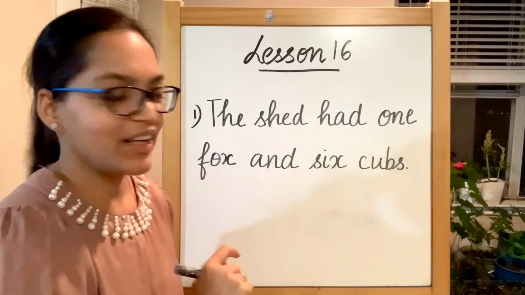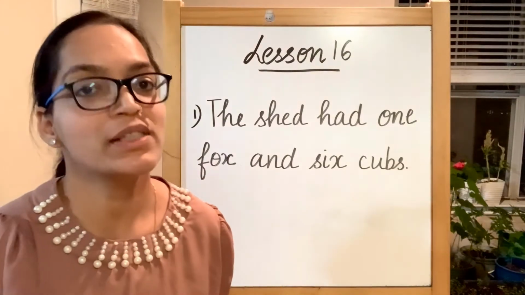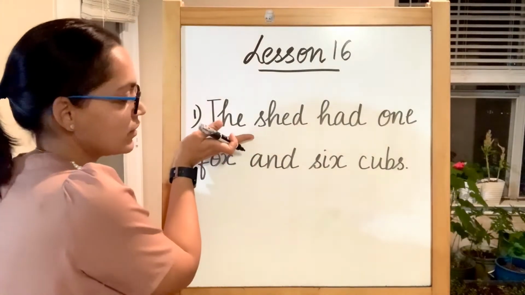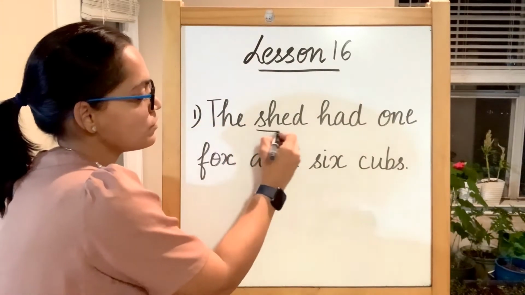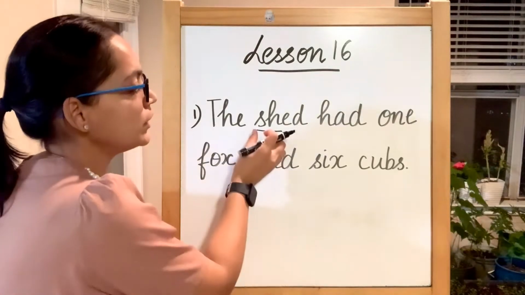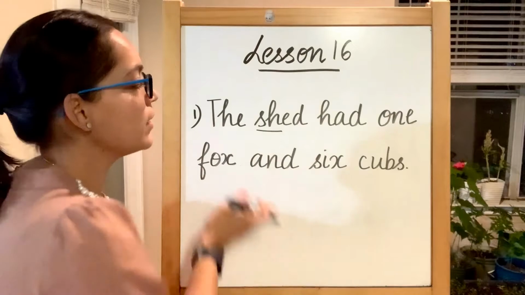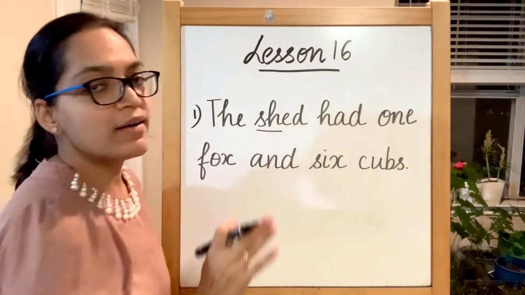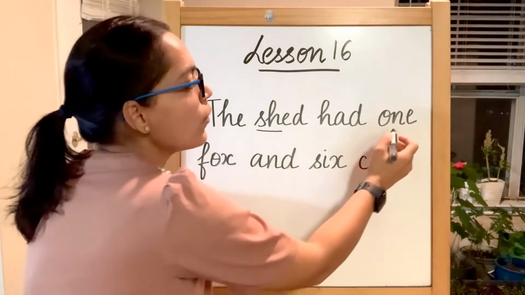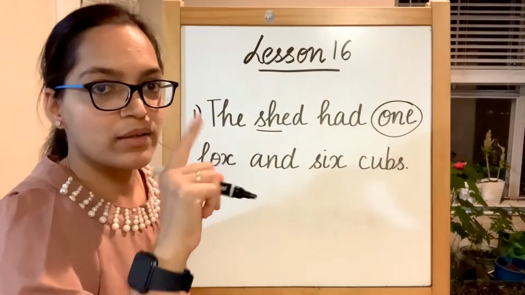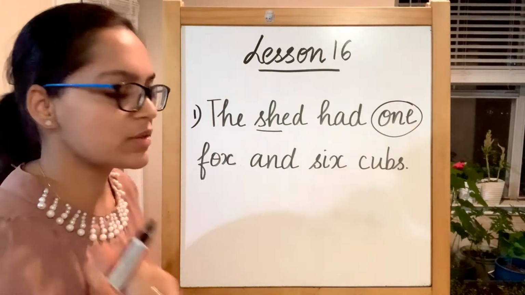I remove the cat and change it with, you'll see what. Let's begin the sentence with the sight word the. SH makes a sound of sh. Sh, d becomes shed. We have covered this in the ed family. The shed had one. Sight word one. That means it has only one. What is it?